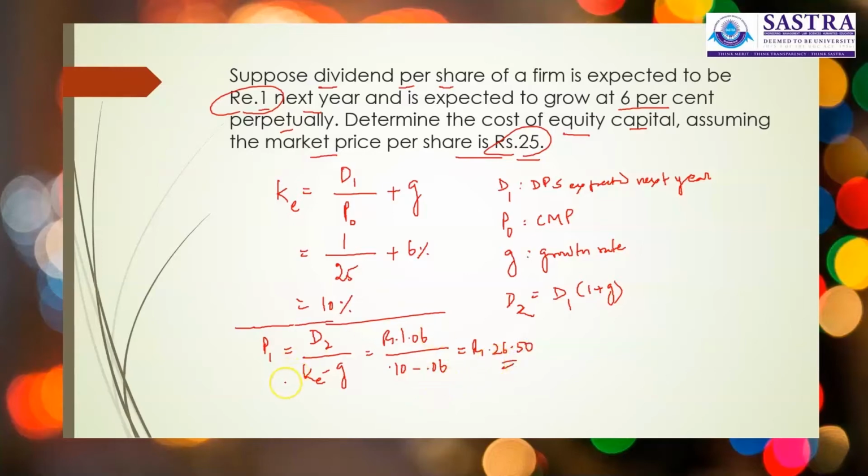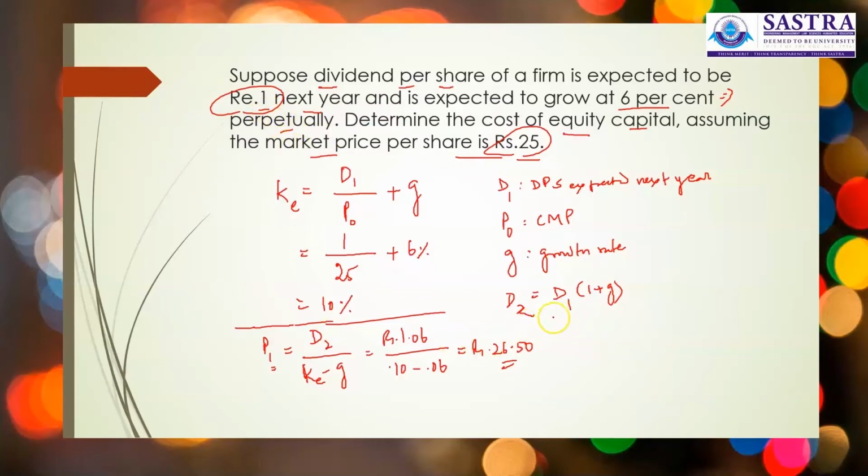So this is the theoretical price expected in year 1, considering the growth rate of 6%, for the dividend per share given in the question as rupee 1.